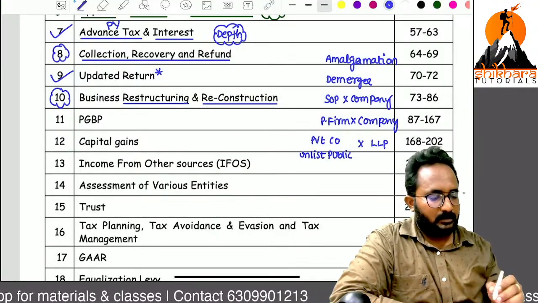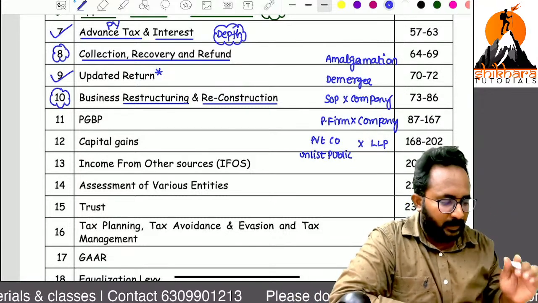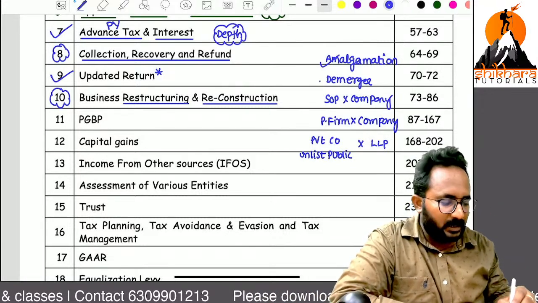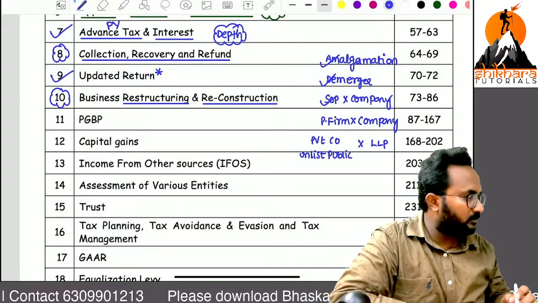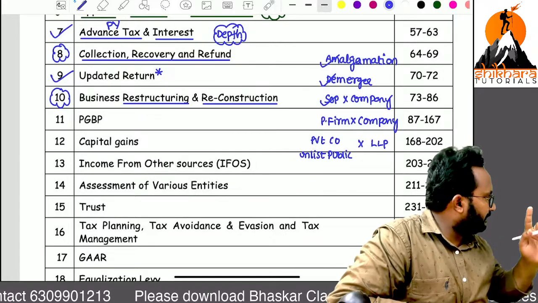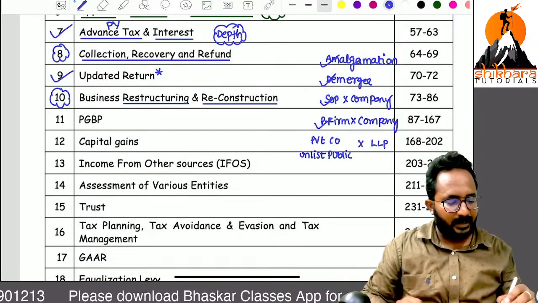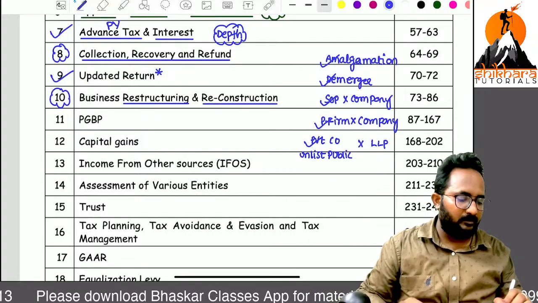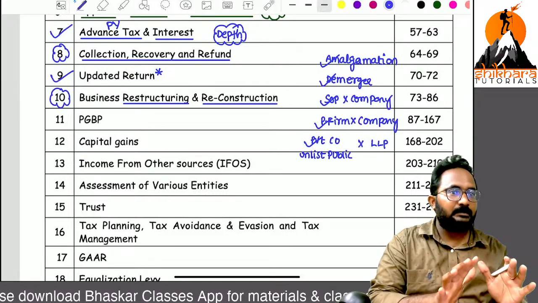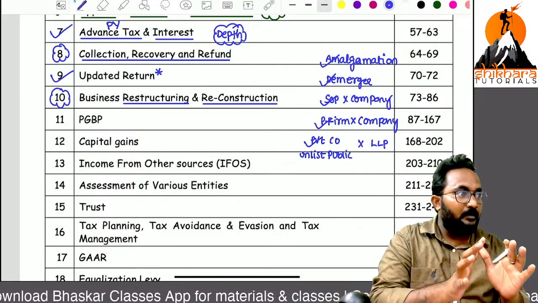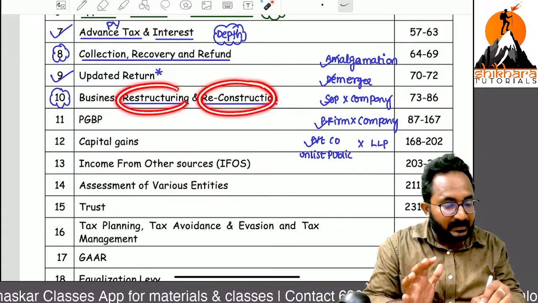Sir, can I write whatever I want here? No, no, no. Remember these five: amalgamation, demerger. You can say along with me also. Sole proprietorship concern converted into company. Partnership firm into company. Next, private company or unlisted public company into LLP. These are the 5 business reconstructions or restructurings.